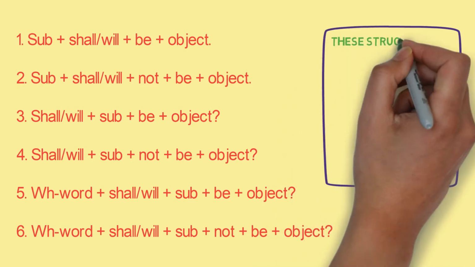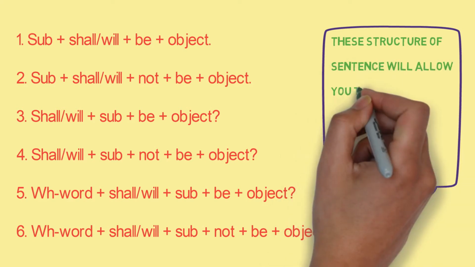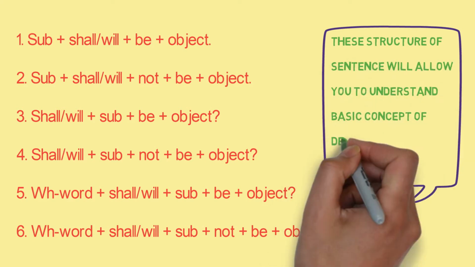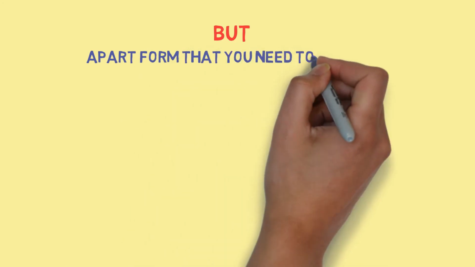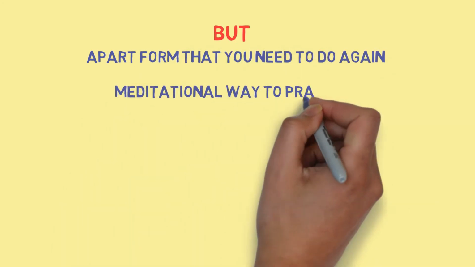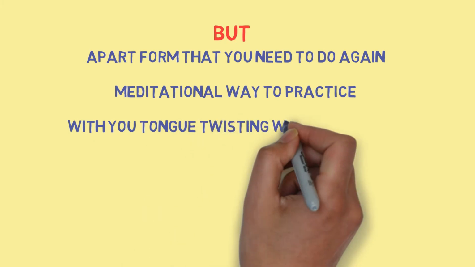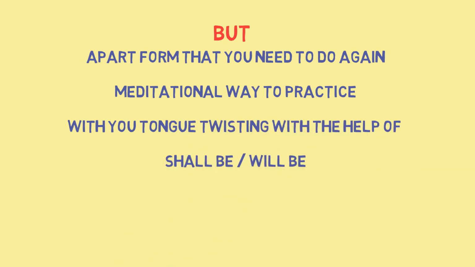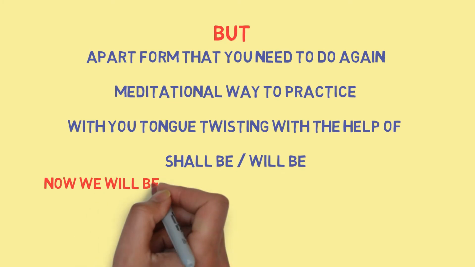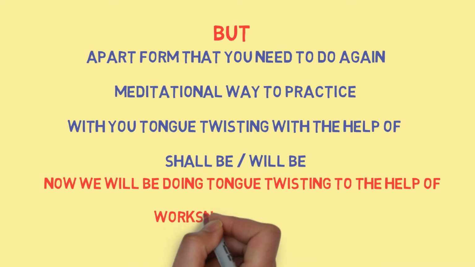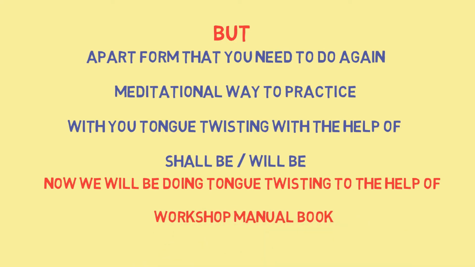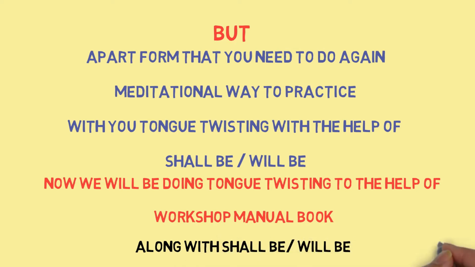These sentence structures will allow you to understand the basic concept of developing the sentence within you. But apart from that, you need to do the meditational way of practice with your tongue twisting with the help of shall be and will be. Now we will be doing tongue twisting through the help of the workshop manual book along with shall be and will be.